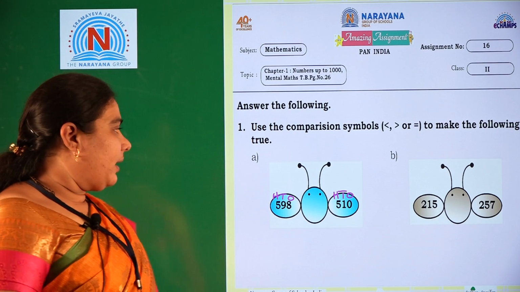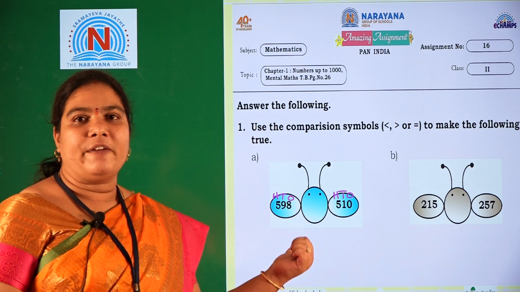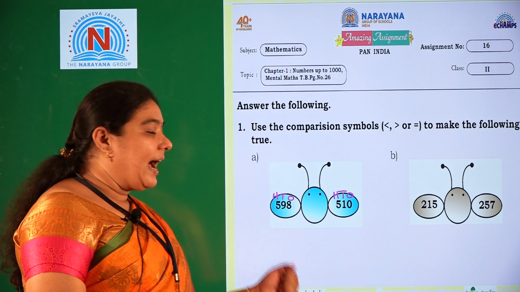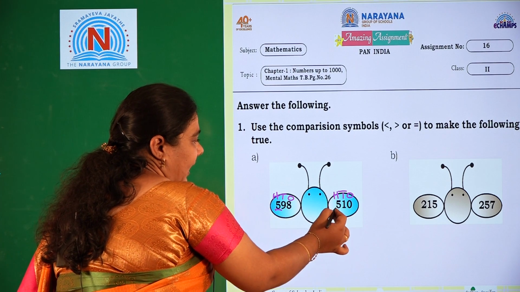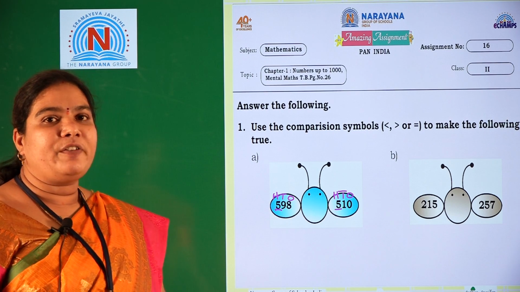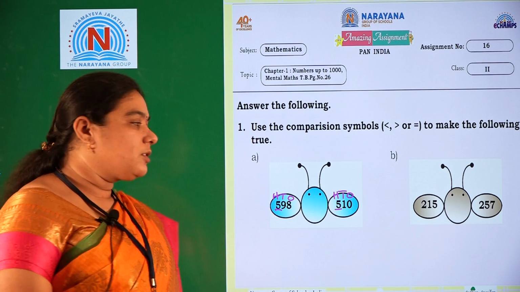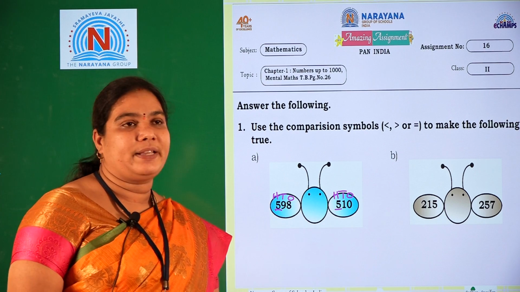So already I told, we should compare the numbers from the left side onward. Here on the left side the place is hundreds place. Hundreds place, here also 5 is there and here also 5 is there. If both the places are same, we should enter into the next place, that is tens place. The tens place number here is 9 and here the tens place number is 1.